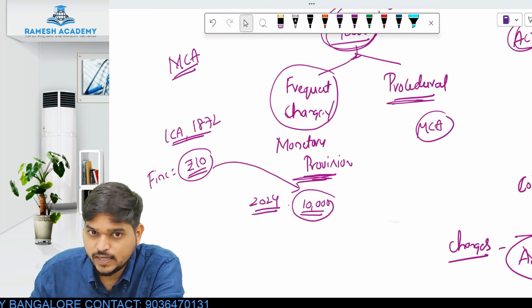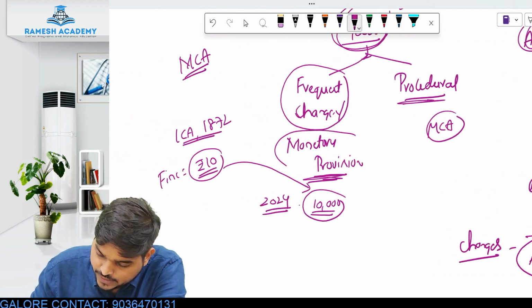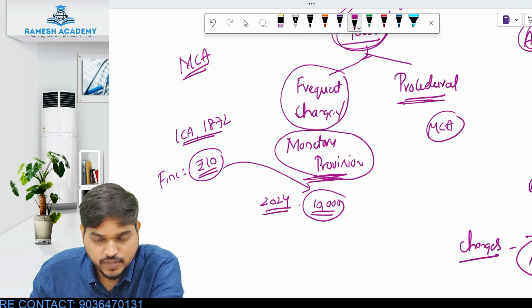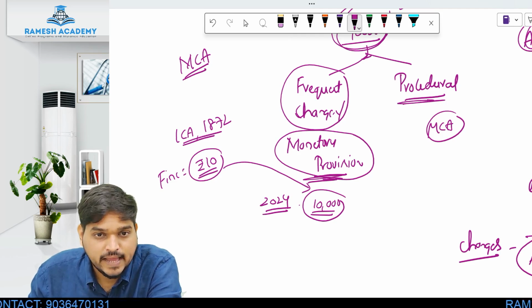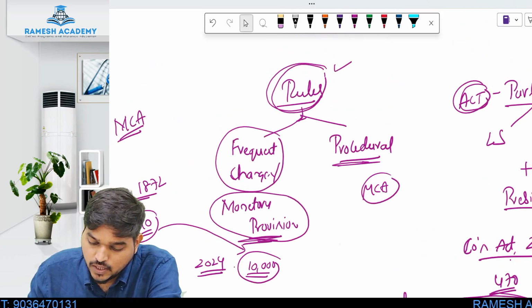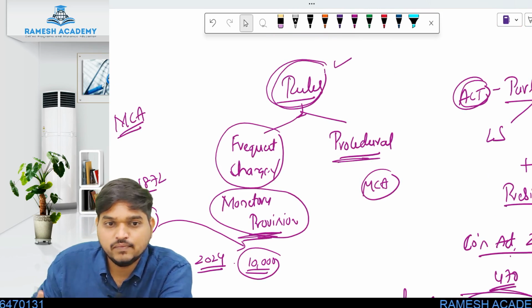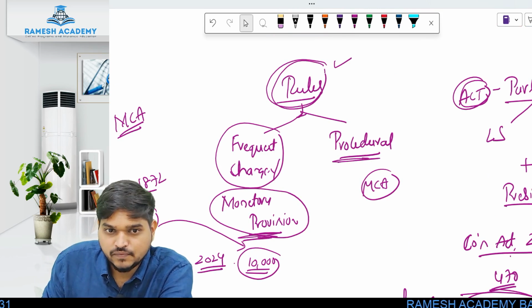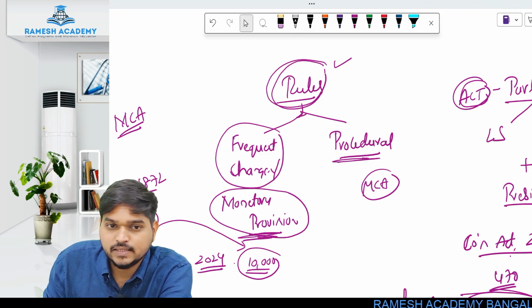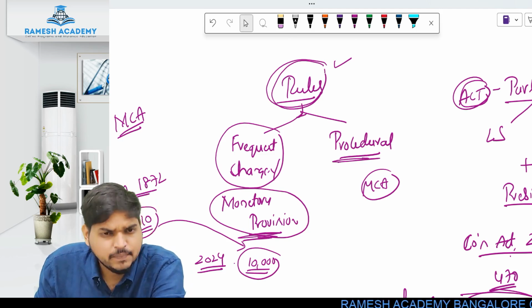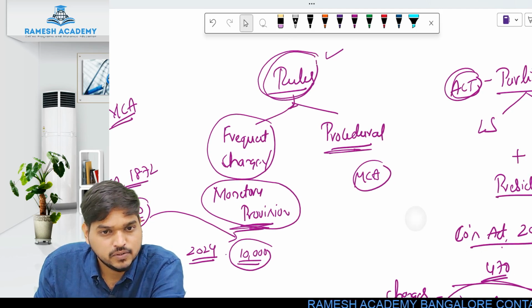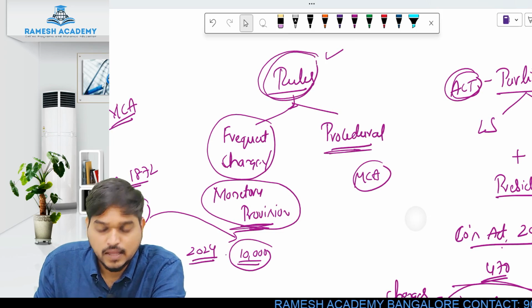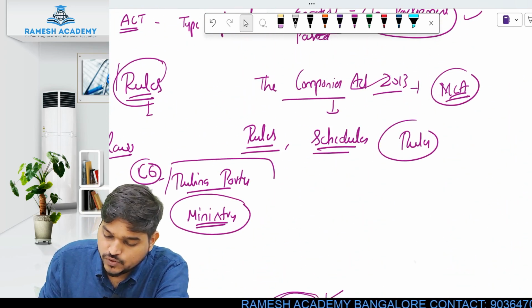So that is why most of the time these monetary provisions will not be part of your act but will be part of your rules. The logic is simple: because they require frequent changes, every time you want to change, you don't have to take the approval of Parliament. Directly the central government can do it on its own. Is this clear now? So that is what rules are. So what do you mean by rules?